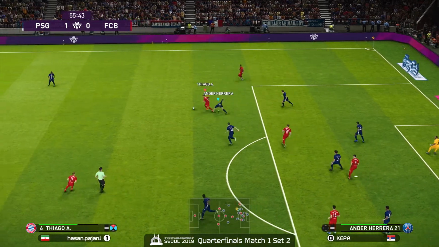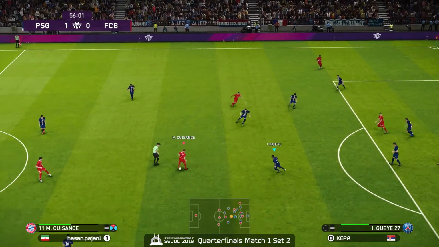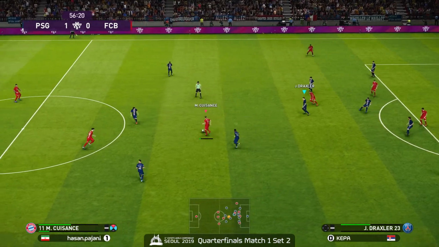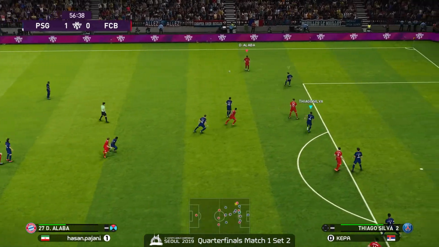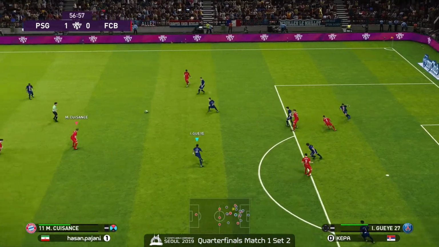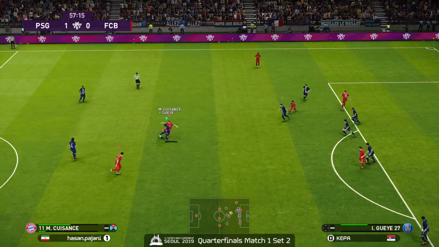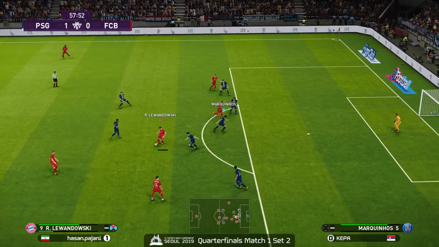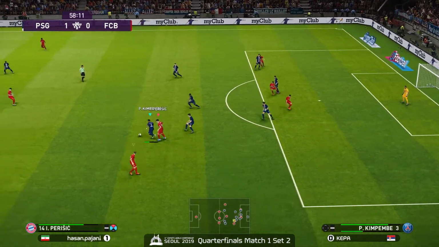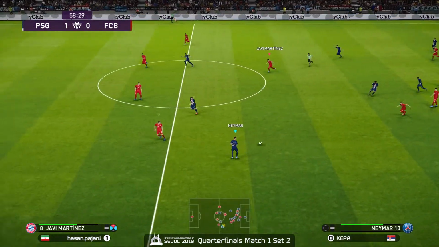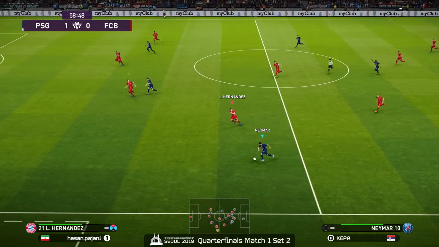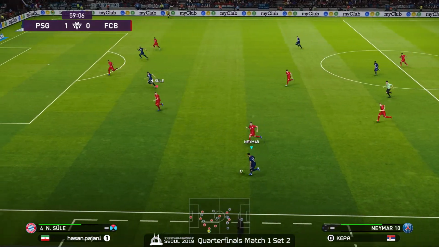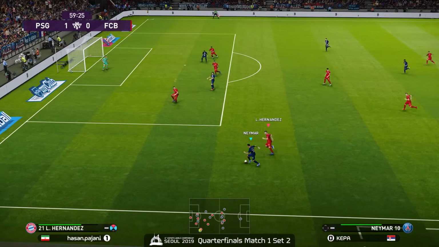Out to Thiago. Herrera right on top of him. Yeah, can't steal the ball away. Yeah, great maintenance of the possession by Thiago right there, waving off that challenge from Andre Pereira. Martinez, Lewandowski. There, stripped by Kimpembe. Great induction of turnover right there from Kepa. He's on the counterattack.